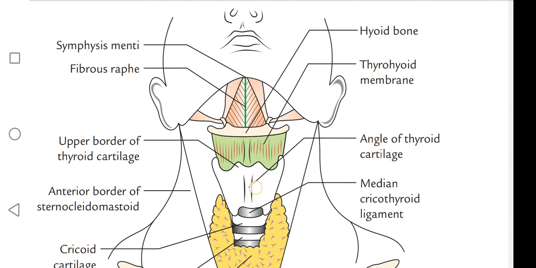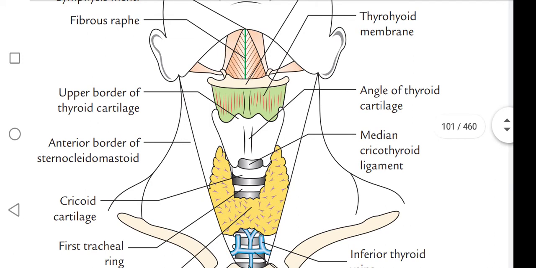Next is this one, the median cricothyroid ligament, and this is the thyroid cartilage, and this white one is the cricoid cartilage. So this is the cricothyroid ligament, angle of thyroid cartilage, cricothyroid ligament, cricoid cartilage.